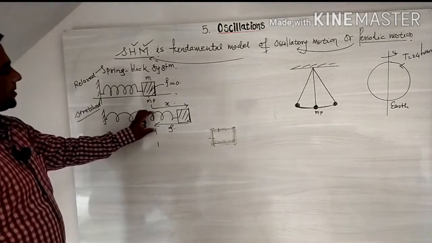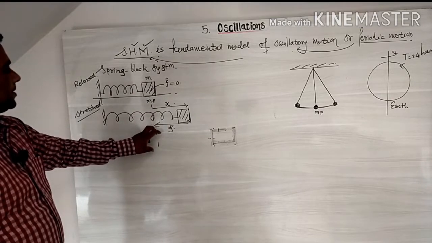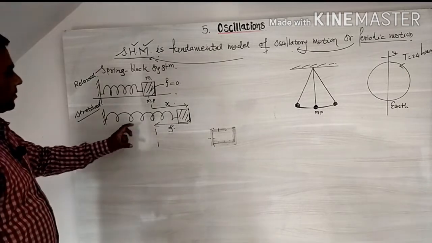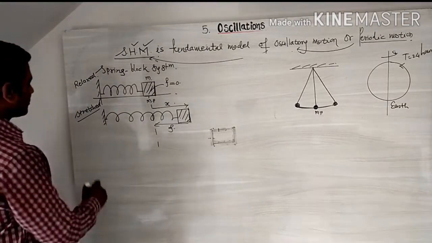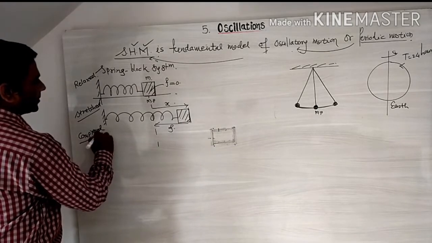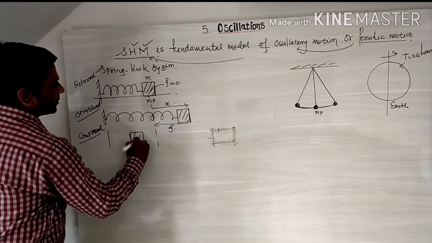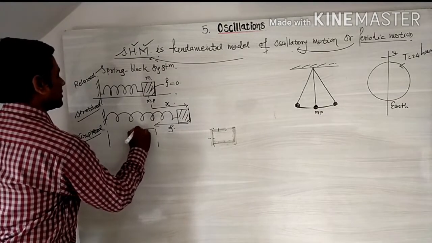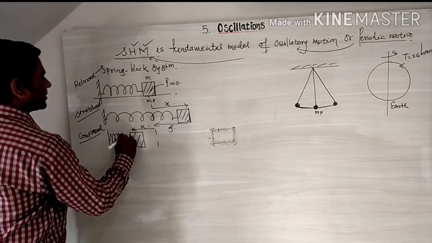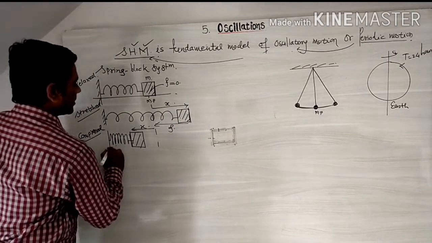But due to the attained velocity, the block does not stop at the mean position. It displaces toward the left side from the mean position, and due to this the spring is compressed. So it is a compressed situation. The displacement of the block toward the left side is say x, and due to the displacement on the left side from the mean position, the spring is compressed.